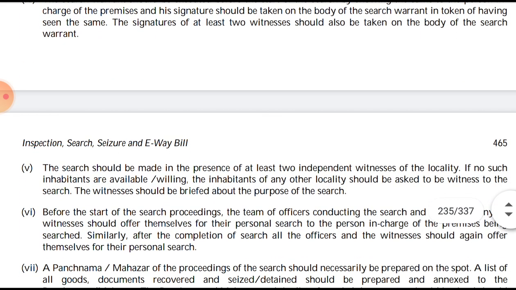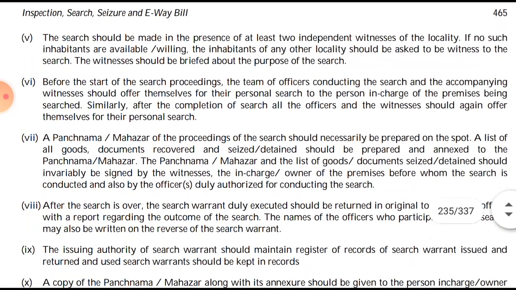Then, fifth point, the search should be made in the presence of at least two independent witnesses of the locality. If no such inhabitants are available or willing, inhabitants of any other locality should be asked to be witnesses to the search. The witnesses should be briefed about the purpose of the search, that is, for what purpose the search is being conducted.